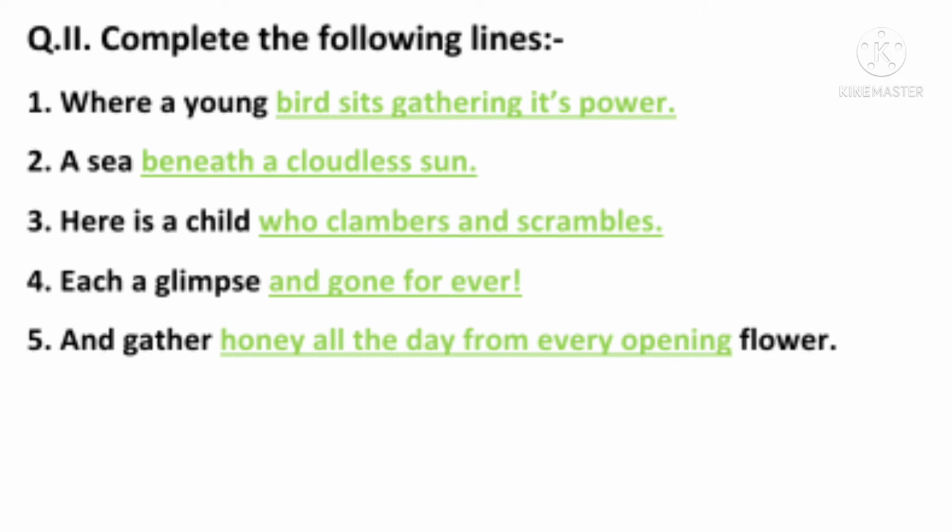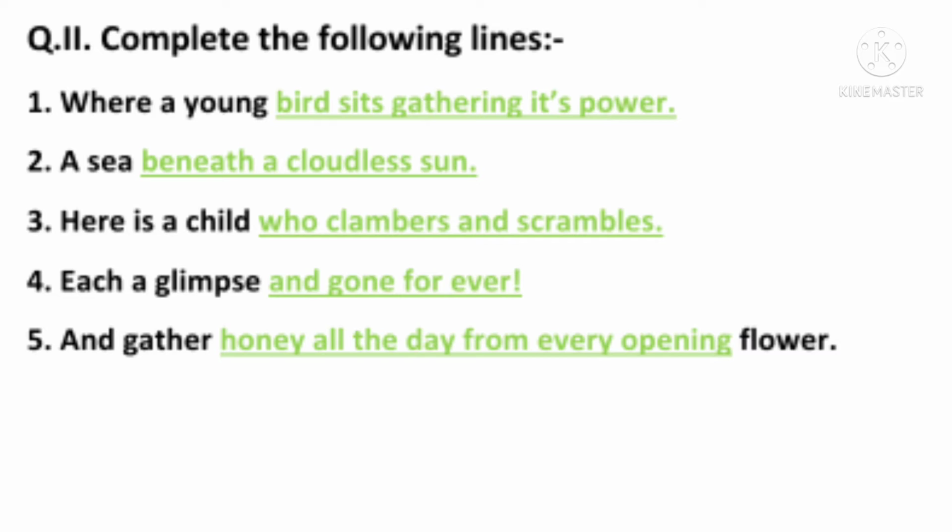And from the same poem, another line is a sea dash: a sea beneath a cloudless sun. Here is a child dash. Now this line is picked from the poem From a Railway Carriage. Here is a child who clambers and scrambles, where the poet is telling us that during his train journey he can see a child who is clambering in order to gather brambles, that are small berries.